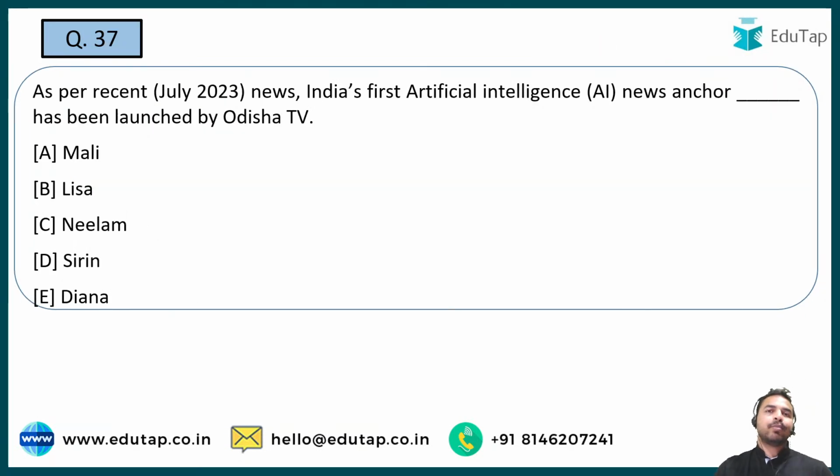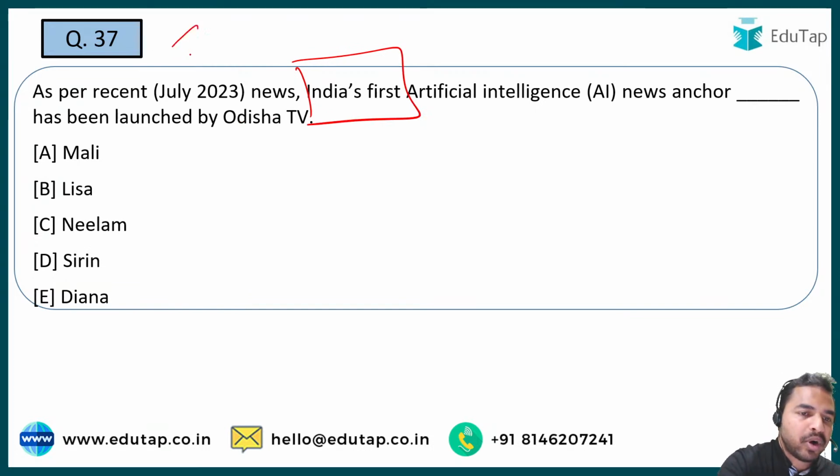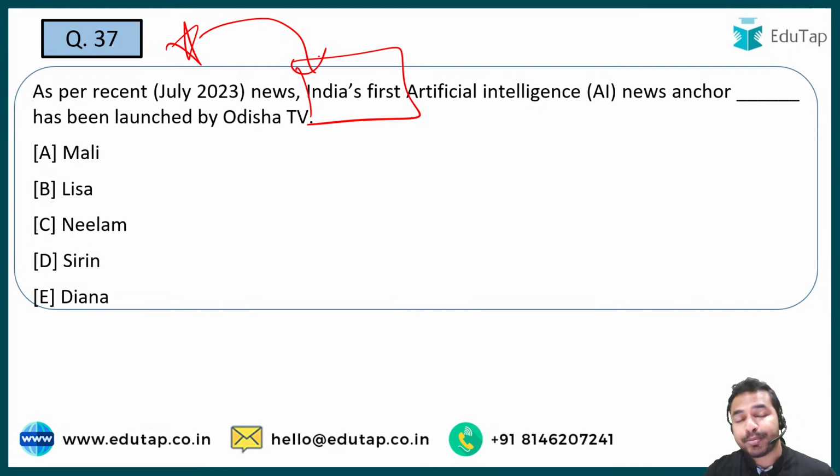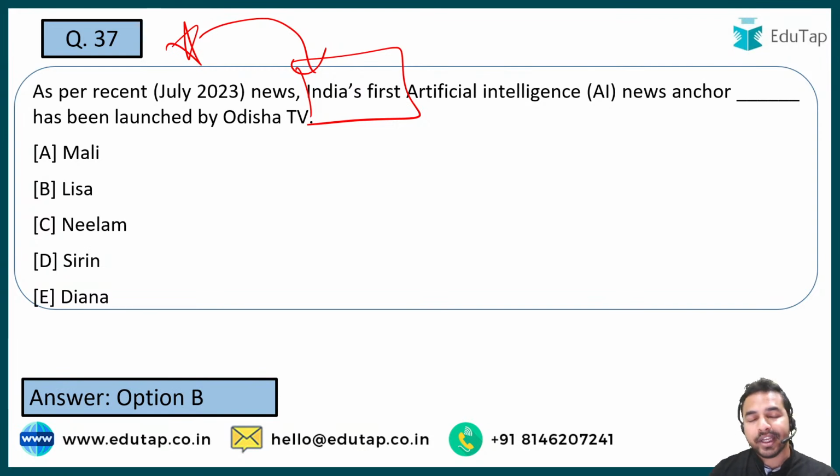So guys, we all know that we are in the transition of adopting artificial intelligence, using it a lot. And that's how one of the Odisha TV channels has also taken a very important initiative here. They have just launched an AI news anchor, and you have to tell me what is the name of India's first artificial intelligence news anchor. See guys, why is this question important? Because something is taking place for the very first time. Okay, let me give you an example for this particular question. After giving me the answer, what is it? The right answer is Lisa. ठीक है, so Lisa is the right answer.